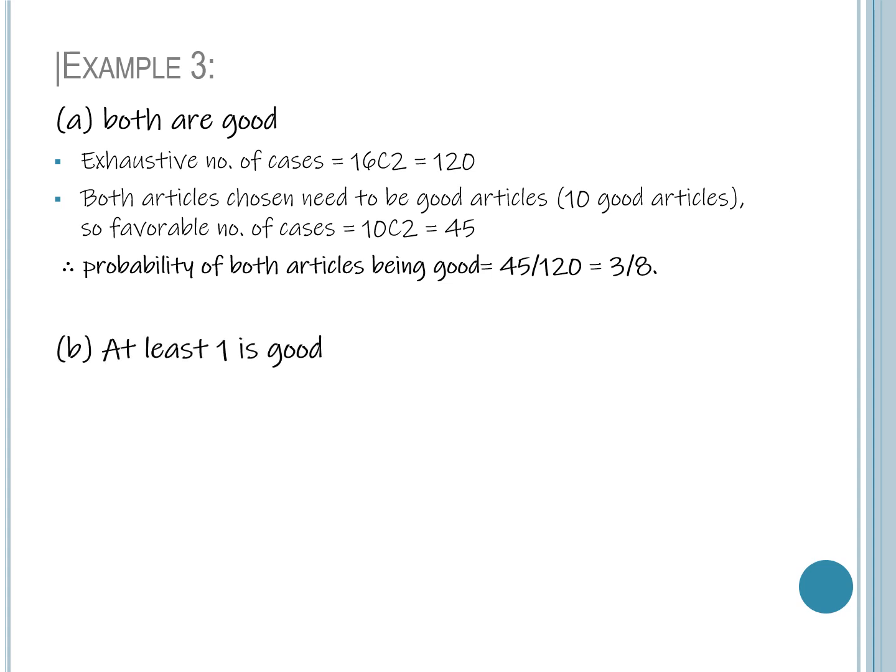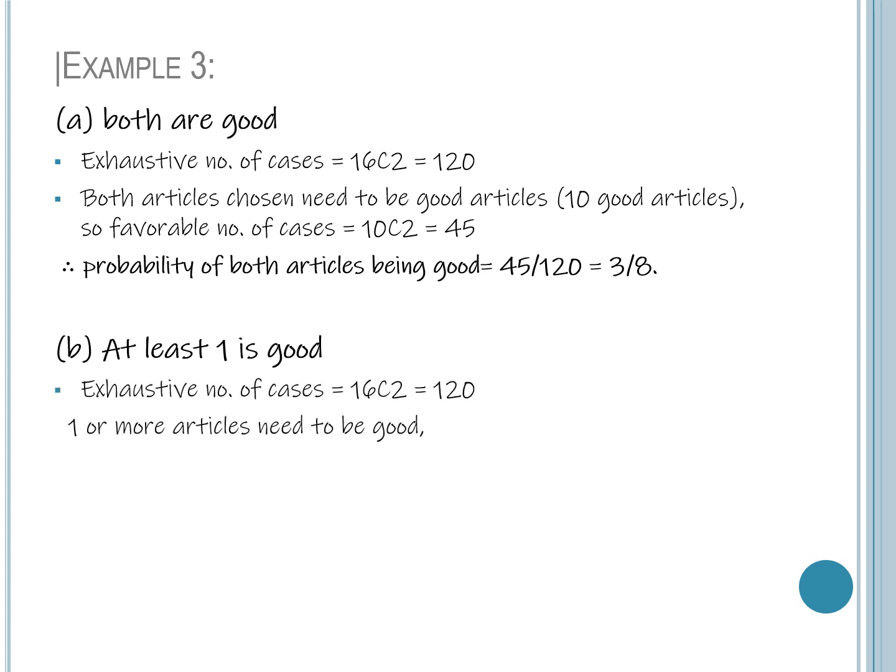Next we find the probability of at least one good article. So here at least one means we have two cases. One is good or more than one is good. So one is good means another one is defective. So one good can be chosen in 10C1 ways and another one is defective.